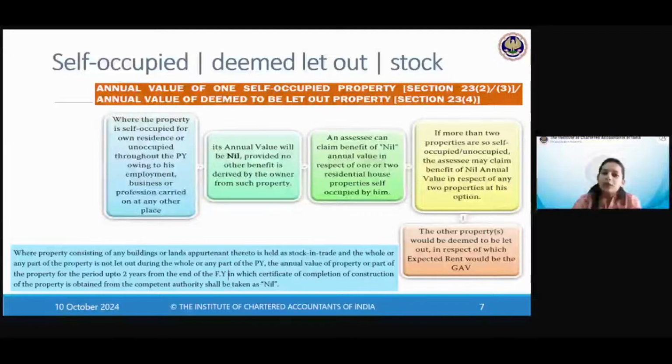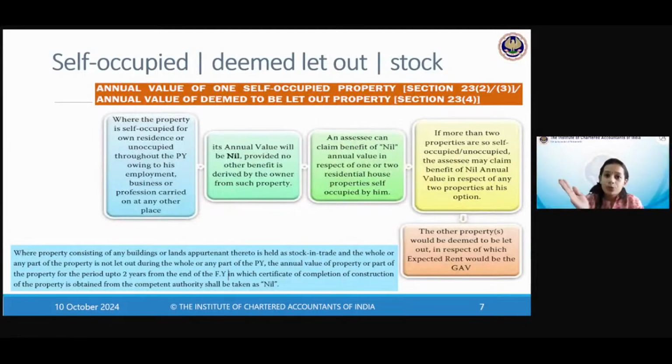What to do if you have a self-occupied property? See, its annual value is nil. If you would have taken expected rent, you would have got a number, because that is benchmarked. That is market rent. But still the law says that because you've actually not let it out, it would be very unfair to deem that you have let it out and you should collect a rent and all that. So they've said, fine, take annual value to be nil.